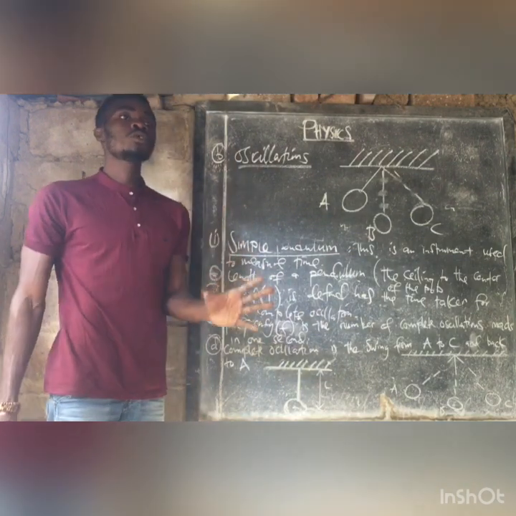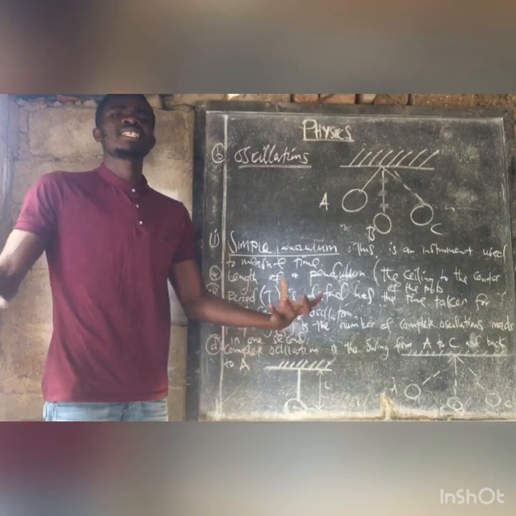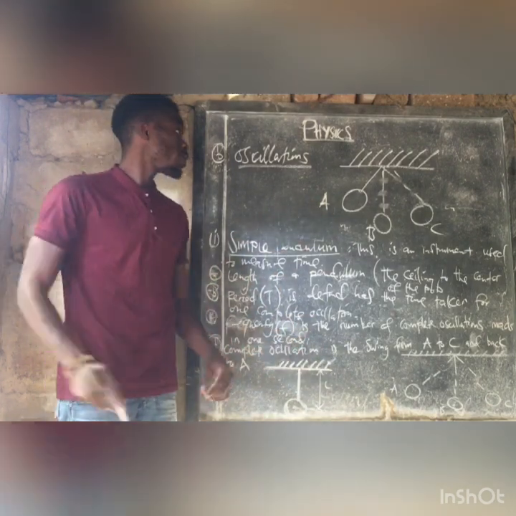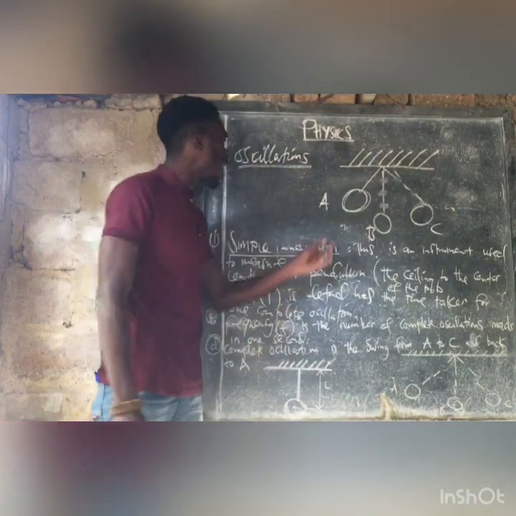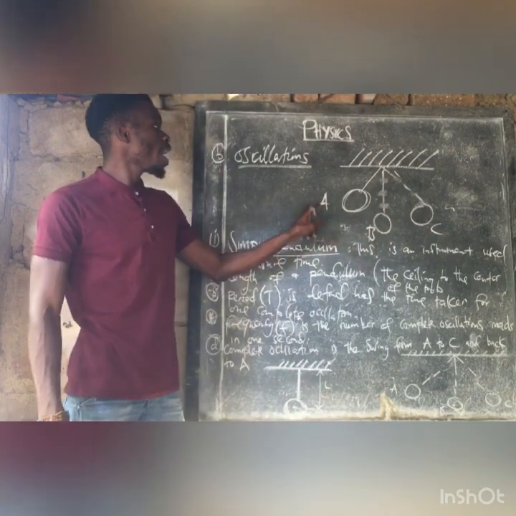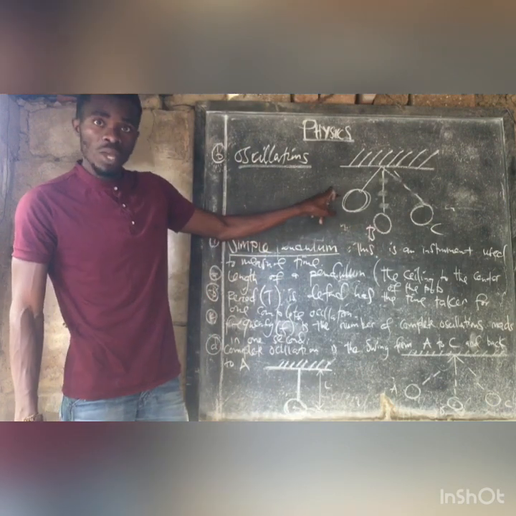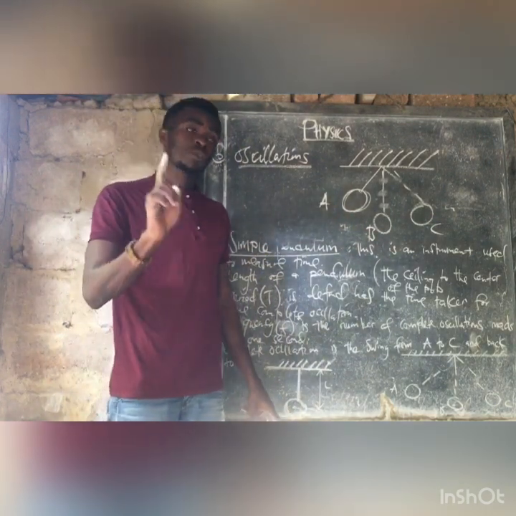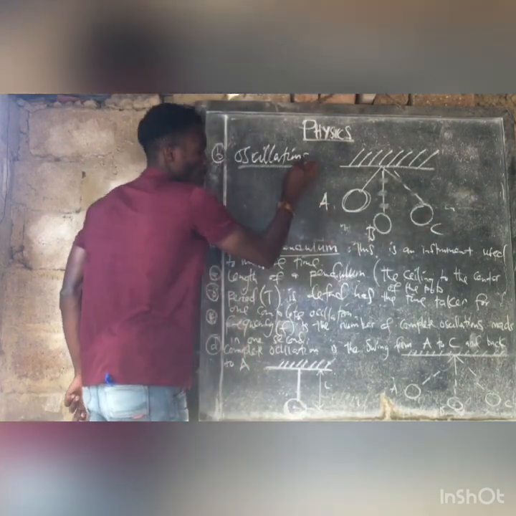So now how do we count oscillations, and what is a complete oscillation? A complete oscillation is this bulb moving from A through B to C, and then going back to A. That's a complete oscillation. So one complete oscillation is from here, there, and back.